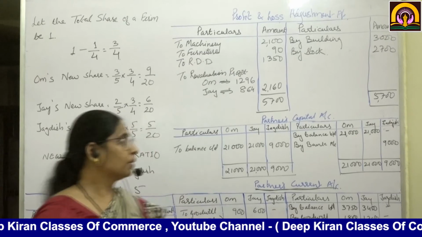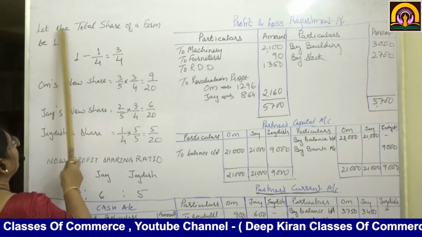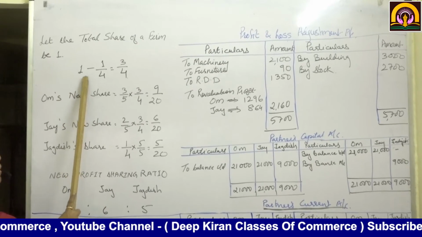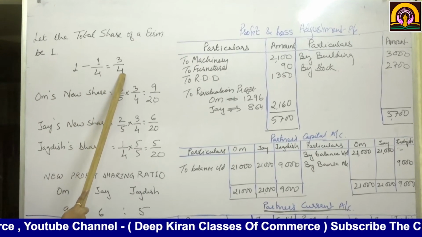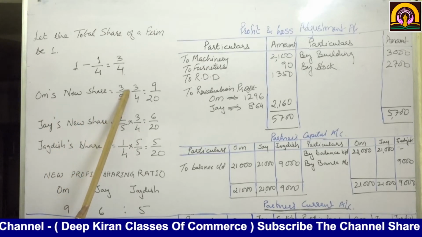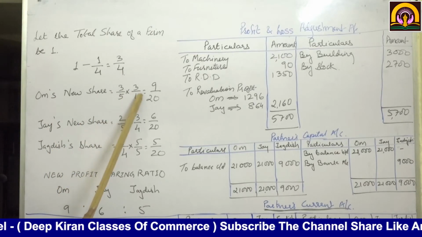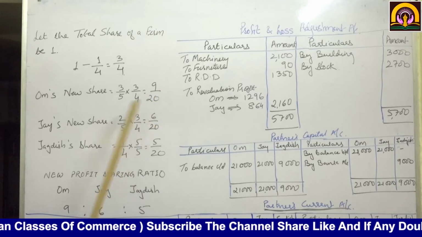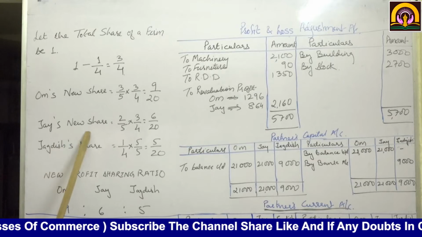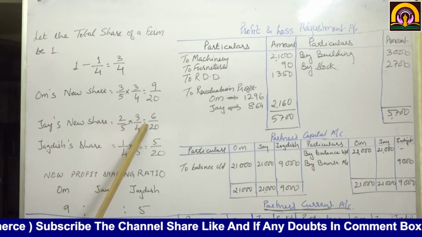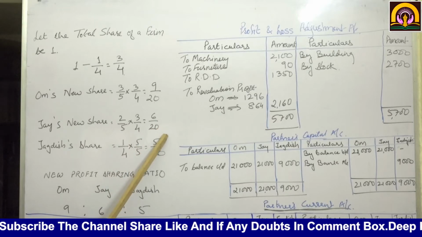Okay. Let the total share of the firm be 1. 1 minus 1/4 is 3/4. So Om's new share is 3/5 into 3/4, which is equal to 9/20. Jay's new share is equal to 2/5 into 3/4, which is equal to 6/20.